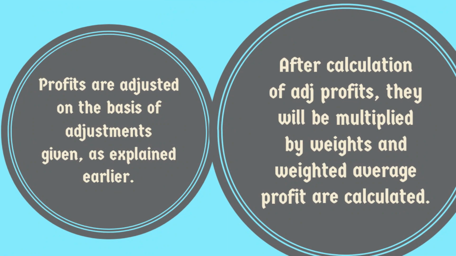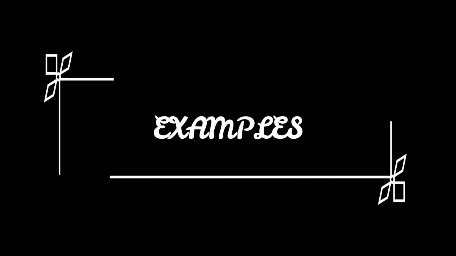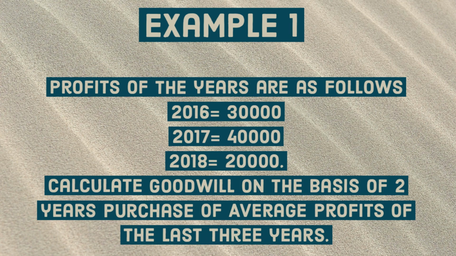In the weighted average profit method also, we have to consider the adjustments that we discussed earlier in the average profit method, like overvaluation of closing stock, overvaluation of opening stock, etc. Now, let us understand both these methods, that is average profit method and weighted average profit method, with the help of examples. Example number 1, of the simple average profit method. The profits of the years 2016, 17 and 18 are given, that is rupees 30,000, rupees 40,000 and rupees 20,000 respectively.